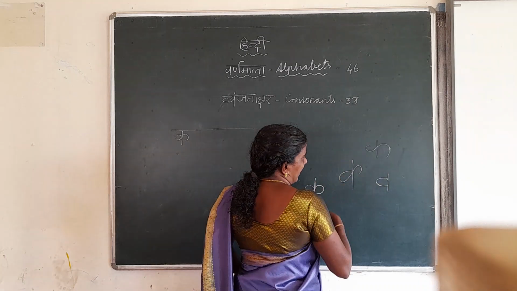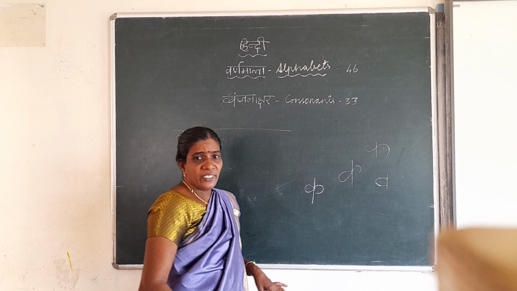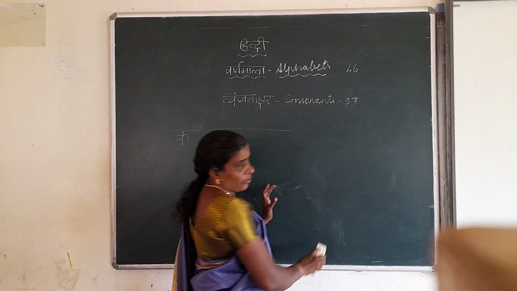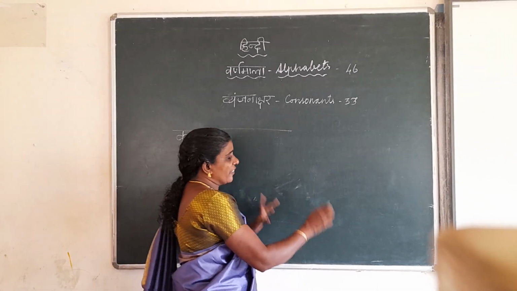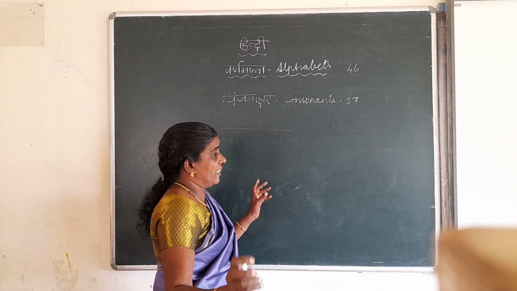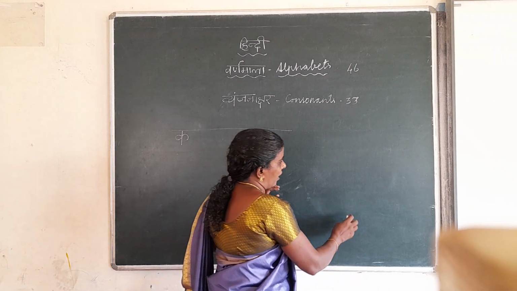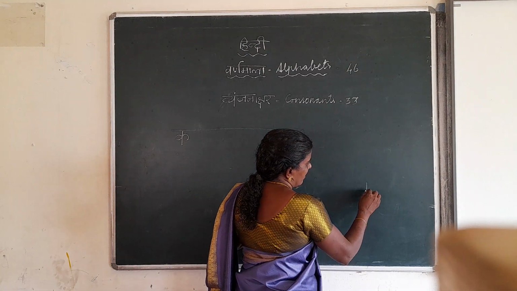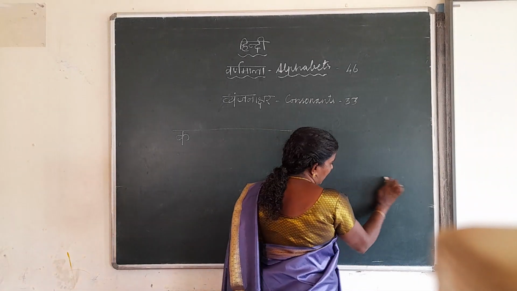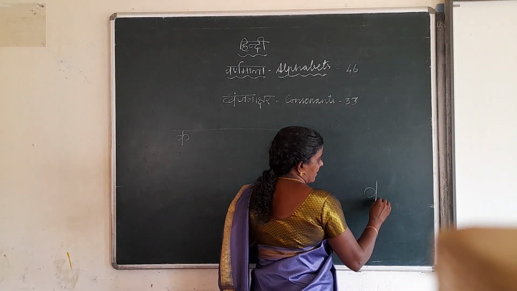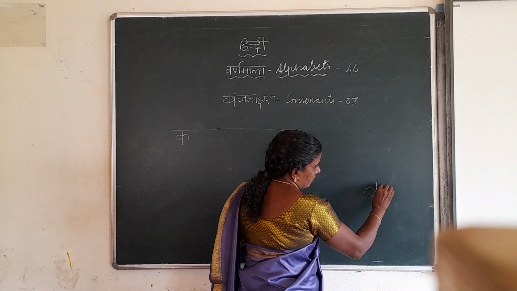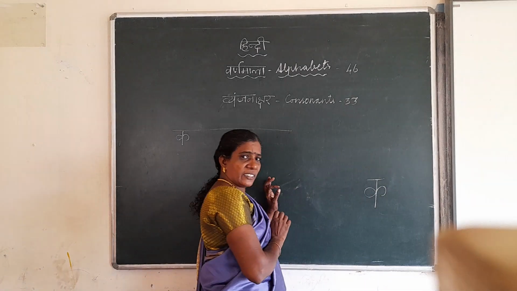Then this letter they write like this, so everywhere it will be changing. If you start like that with one letter, first itself you have to correct it. Those who have this habit, because you have studied till 5th or 6th standard, you would have written like this, but you should not write like this now. You have to write like D, bring it down and take it up. Write like this. Ka. This is ka.